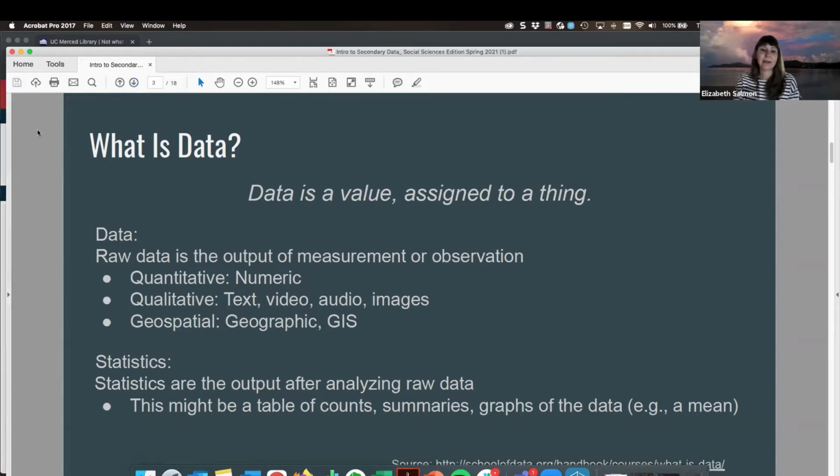And then our data might be presented as statistics. That's going to be the output after we analyze our raw data. And so we might encounter that as a table, summaries, or graphical representations. Although today we are generally going to be talking about quantitative tabular data, we're also going to encounter these other types along the way.